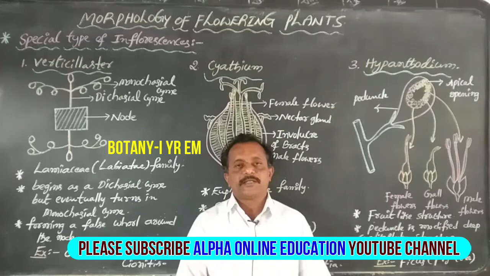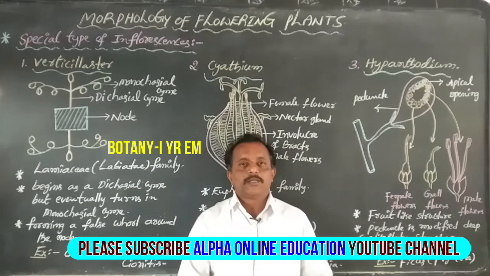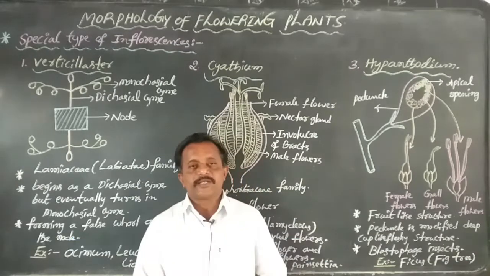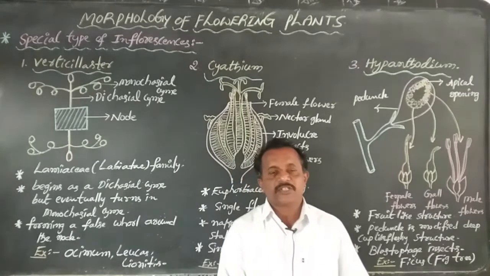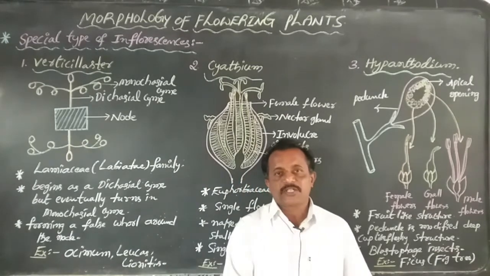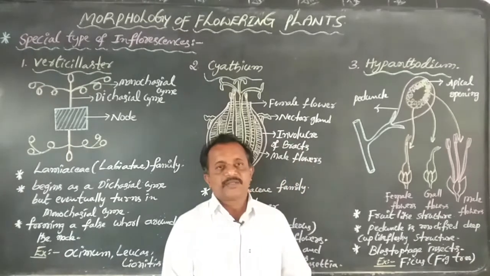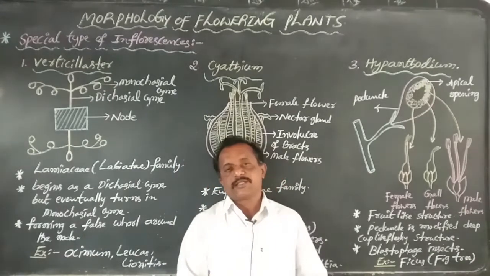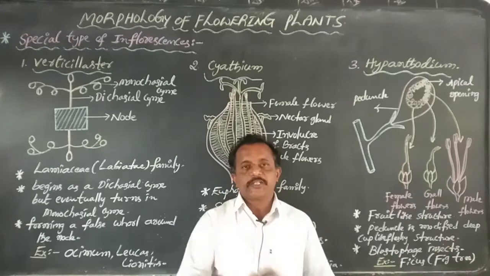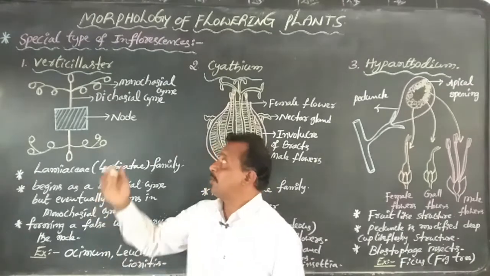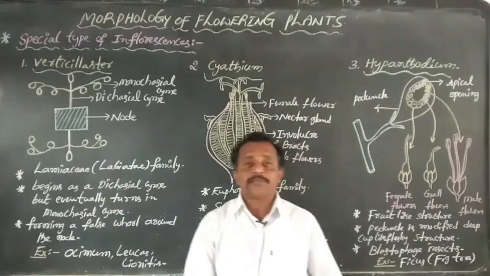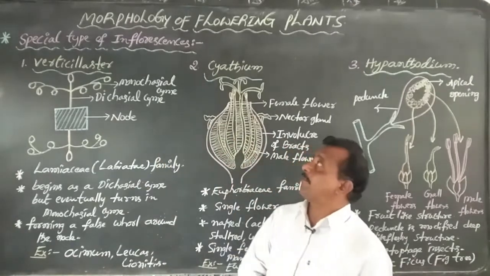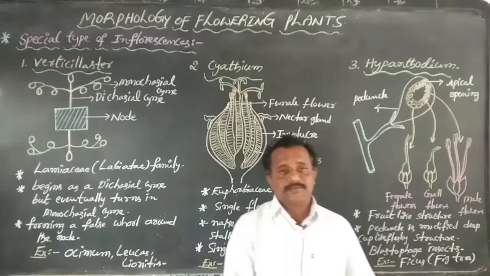Previous classes discussed two types of inflorescences: the first one, racemose type, and the second one, cymose type. Dear students, today we are going to discuss the third type, that is a special type of inflorescences.